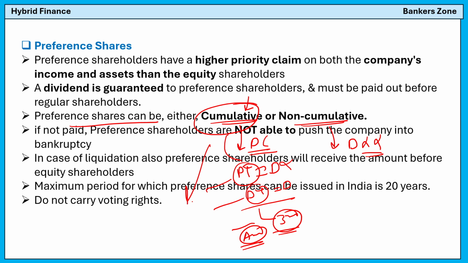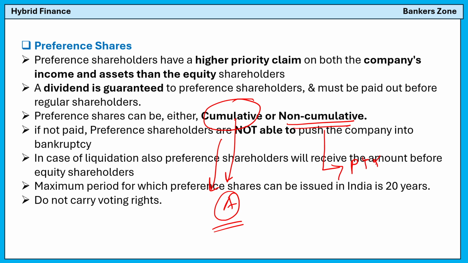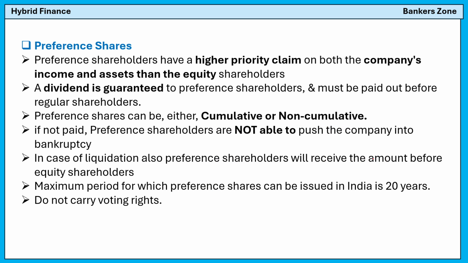In case of our bipartite settlement, what is happening? Our salary is revised. We are getting the difference as arrear of the previous years which we worked, right? In the same way, the dividend gets accumulated. That's why the arrear comes here. So in case of cumulative, you get the dividend for the previous years also, but in case of non-cumulative, you are able to get only for the present year, not the previous years. Okay, not for the past years. That's a very simple difference. Cumulative means arrear or the dividend can be accumulated. In non-cumulative, it is not accumulated.